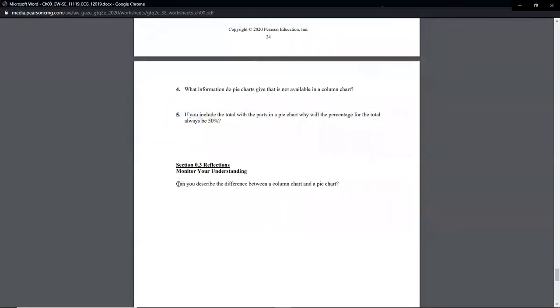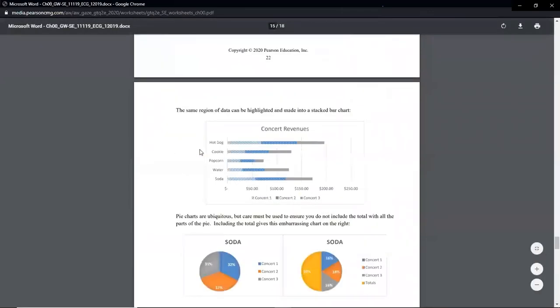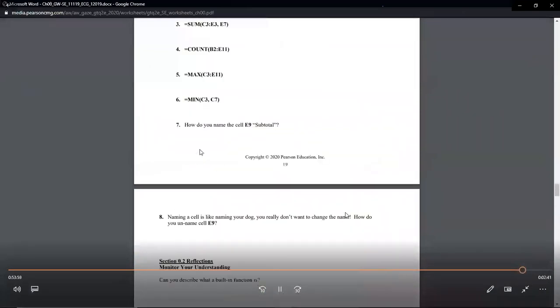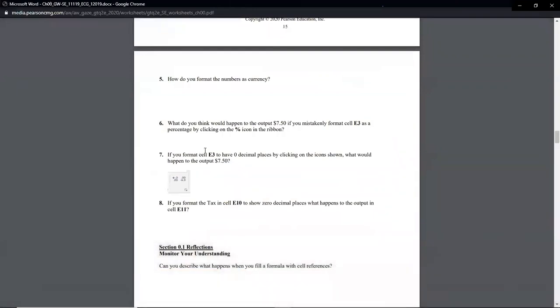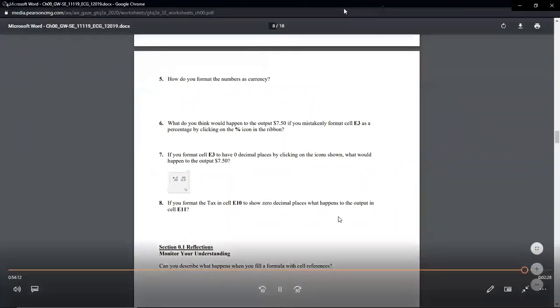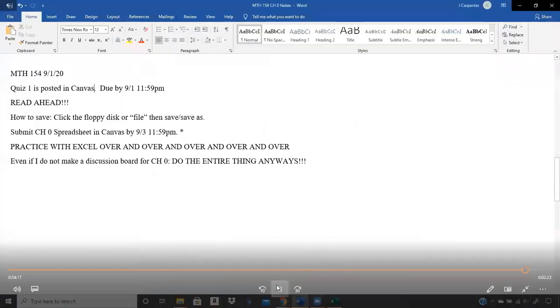When you get to these more general questions, these reflections, again, you can put sentences, paragraphs, words, 1 word, 2 words, whatever. Skip it, that's up to you unless I tell you it's part of a group discussion. The main emphasis for this guided worksheet is the questions 1 through 5, 1 through 8 in the different sections. 1 through, how many were here? 7, another 8. So it's like 21 questions, most of which are pretty easy, all of which I've pretty much given to you in a recorded format that you can repeat on YouTube and come back to. So please remember,